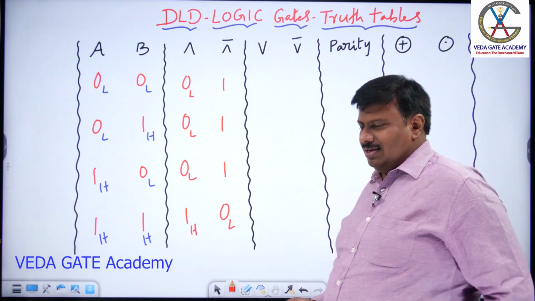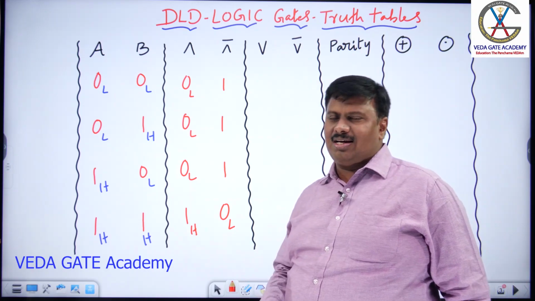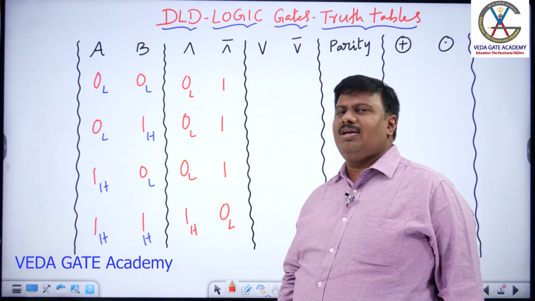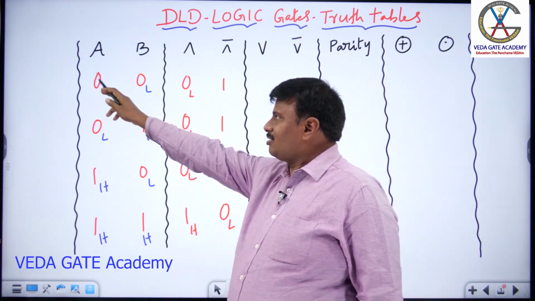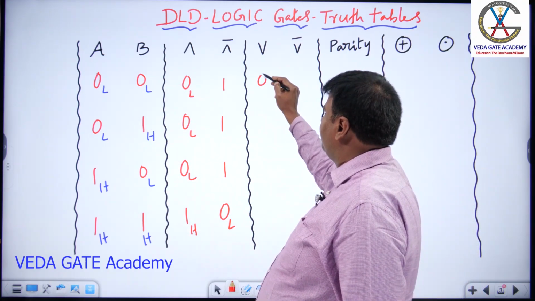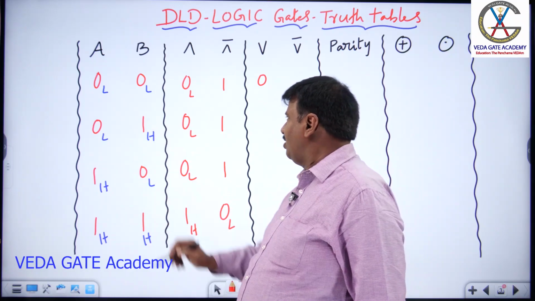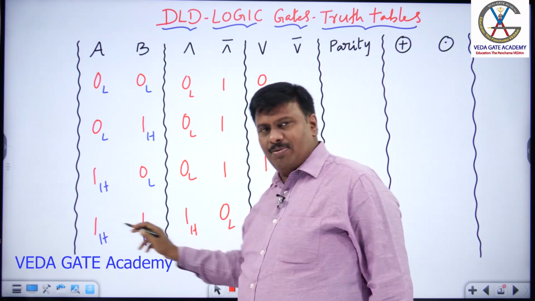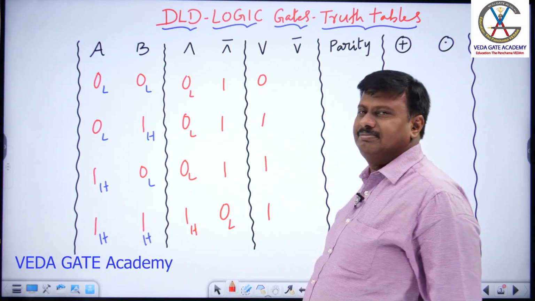And OR: A or B, any one is high, the output is high. Whether A equal to 1 or B equal to 1, output is 1. But in this case, both are 0, so output is 0. A is 1, output is 1. B is 1, output is 1. AB both are 1, then also output is 1.